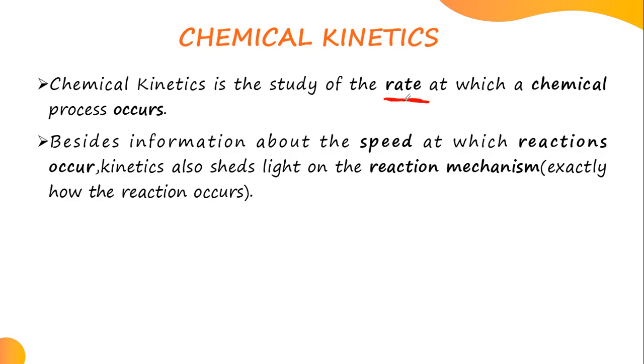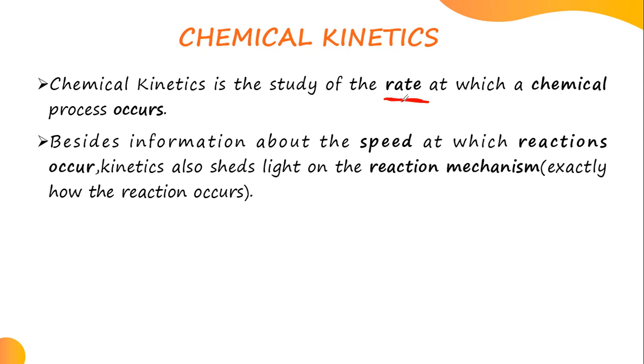So now let's focus on rate. What do you understand by a rate? As I said, a rate is how fast a chemical reaction occurs. This same rate is a change in the concentration of the reactants or products per unit time.